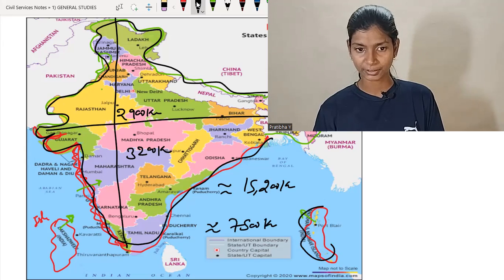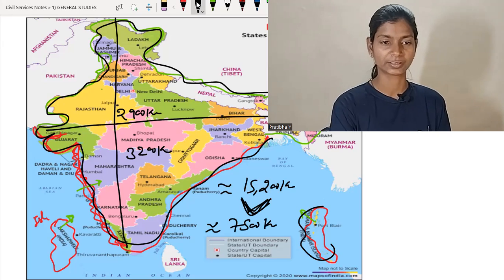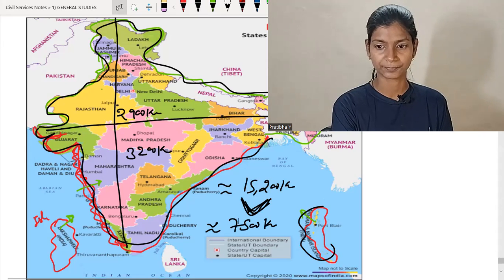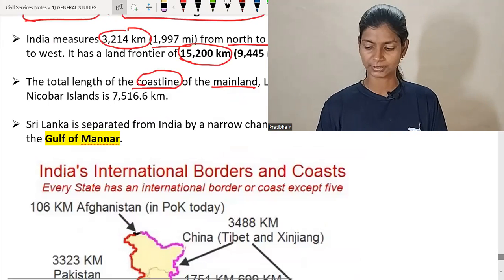That means the land frontier is longer than the coastline. So here we check whether my data is correct or not. I just remember this as a fact regarding India. So we check here the total. Just a minute.